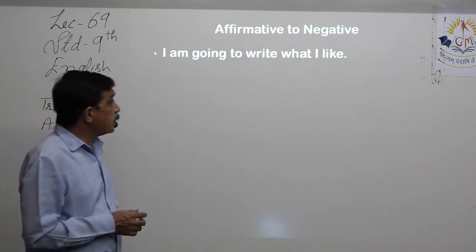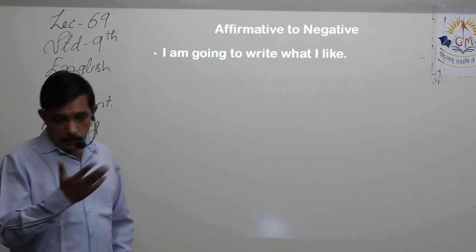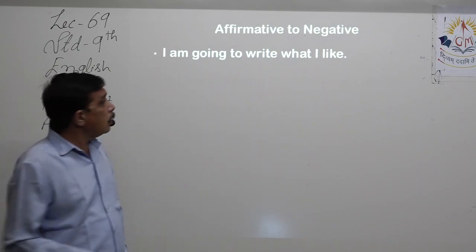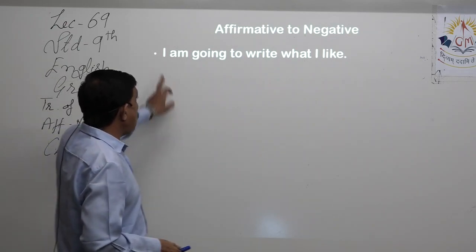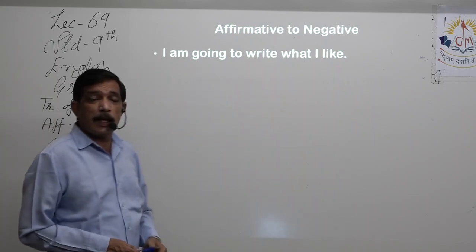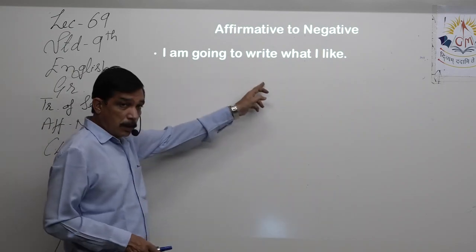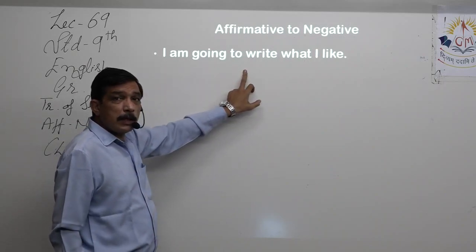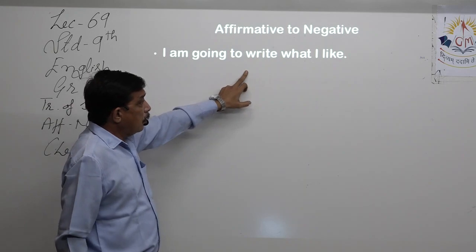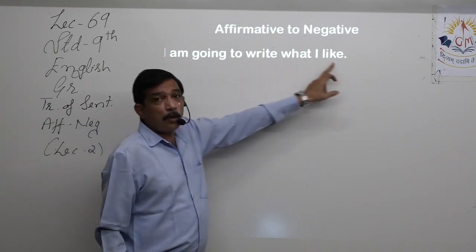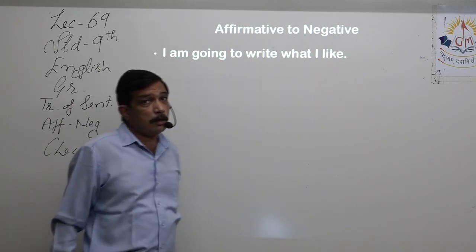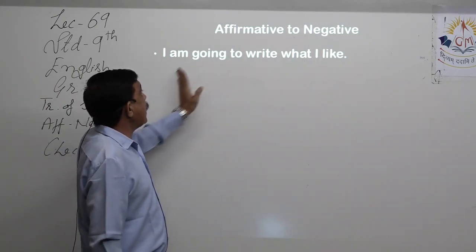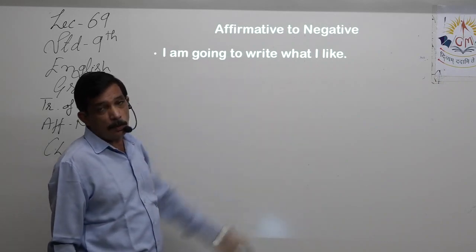Now we did lots of examples yesterday, and we'll continue with those and other examples today. I am going to write what I like. It is understood that we have to use a negation over here. I am going to write what I don't like, that changes the meaning of the sentence, so we have to use the negation. I am going to write, I am not going to write.